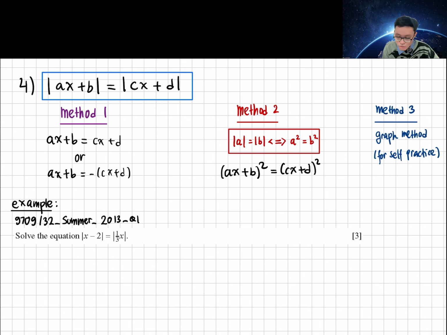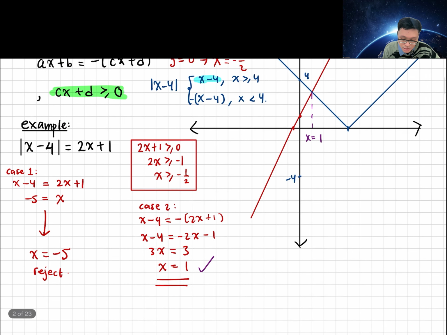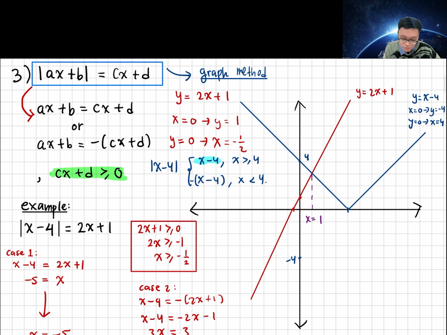Or method 2, where we can square both sides. And we know that we can square both sides if we know that both of them are positive. So for example, absolute value of a equals absolute value of b, and you can square both sides, to become a squared equals b squared. Well, you can do method 2 to solve the previous example, example 3, but you have to be careful with the requirement here.